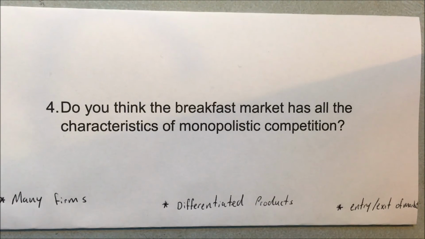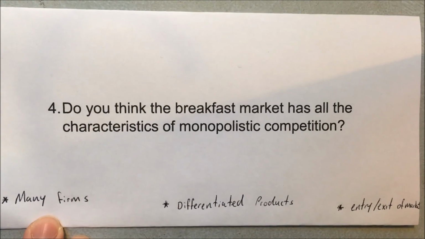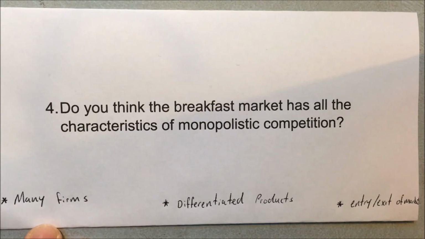This can be seen in the breakfast market as there are several major producers of breakfast cereal, such as Kellogg's, General Mills, and PepsiCo. Each produces cornflakes, Raisin Bran, and many other variations. In addition, there are a good number of smaller specialty brands that produce items such as organic cornflakes. So we can see that it covers many firms.